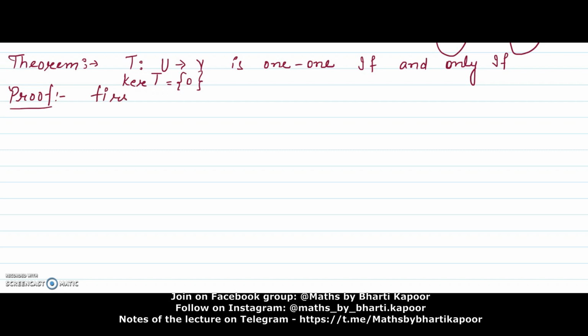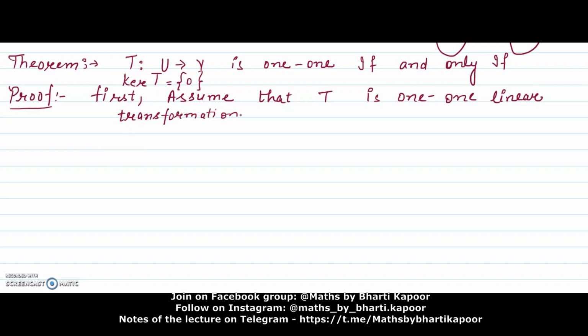First, assume that T is a 1-1 linear transformation, and we will prove that kernel T is equal to the singleton set {0}.